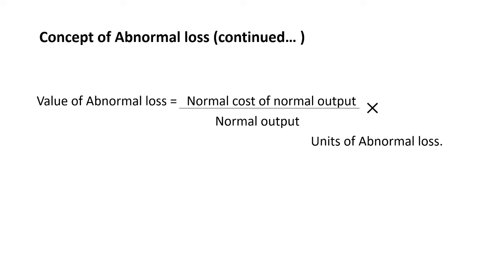And now you can see this concept of abnormal loss. It can be calculated in this way, that is, value of abnormal loss is equal to normal cost of normal output divided by normal output into units of abnormal loss. So this will be discussed when the problems are given. This particular formula will be discussed over there.